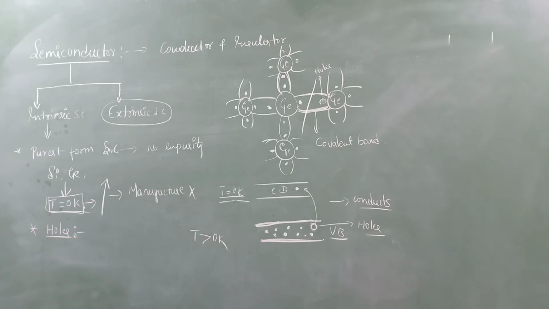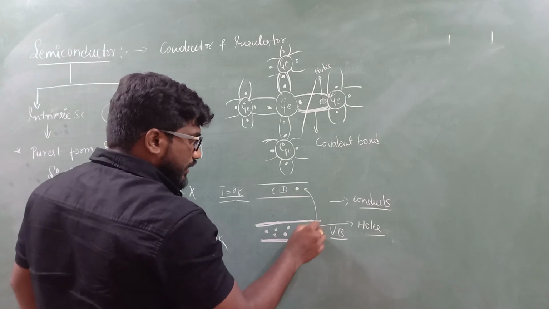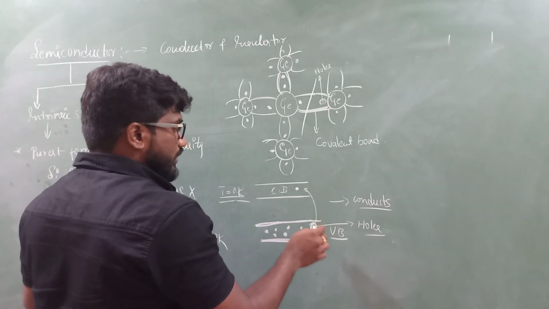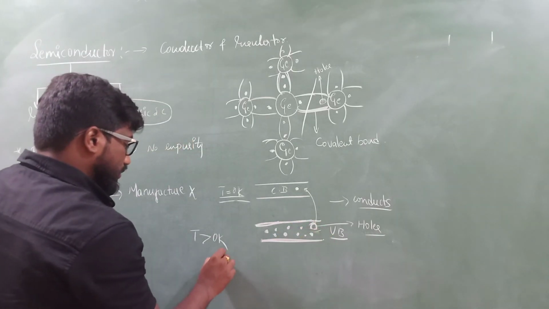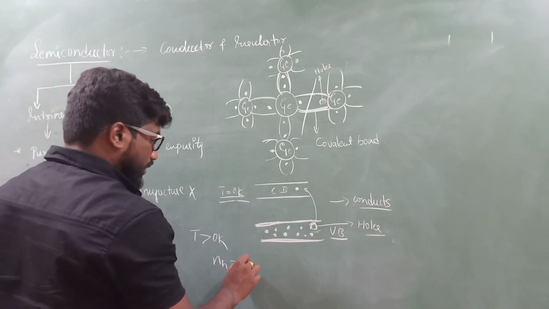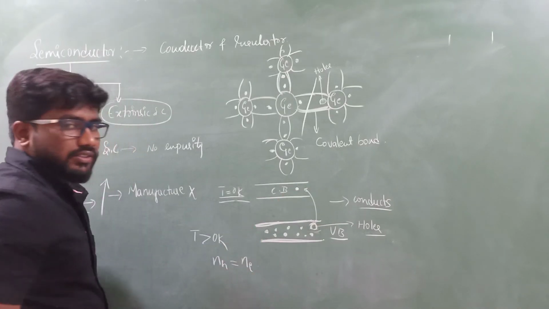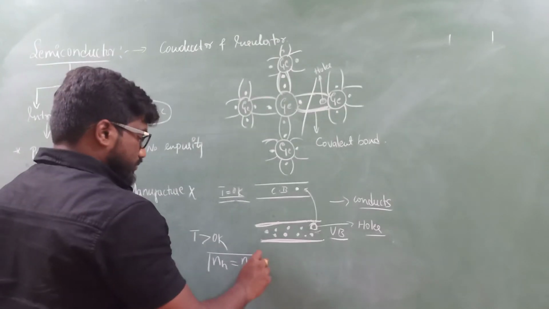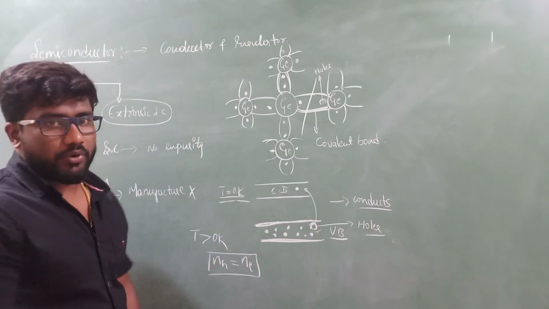When temperature T is greater than 0 Kelvin, some electrons from the valence band gain energy and move to the conduction band. So now the number of holes in the valence band is equal to the number of electrons in the conduction band. This is very, very important.